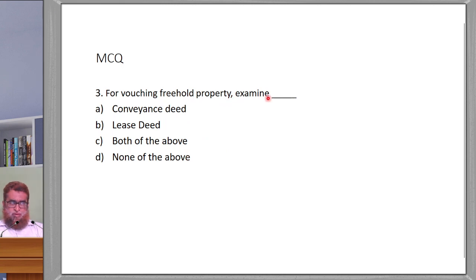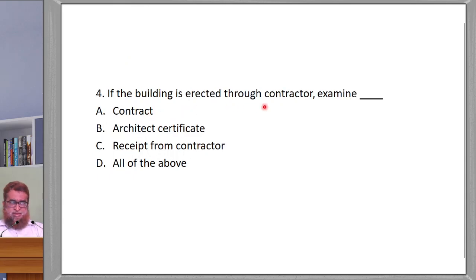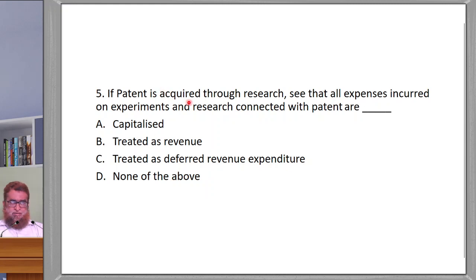Vouching freehold property, examine conveyance deed, lease deed, both of the above, none of the above. If a building is erected through a contractor, examine contract, architect certificate, receipt from the contractor, all of the above. If the patent is acquired through research, see that all the expenses incurred on experiment and research connected with the patent are capitalized, treated as revenue, treated as deferred revenue expenditure, none of the above.